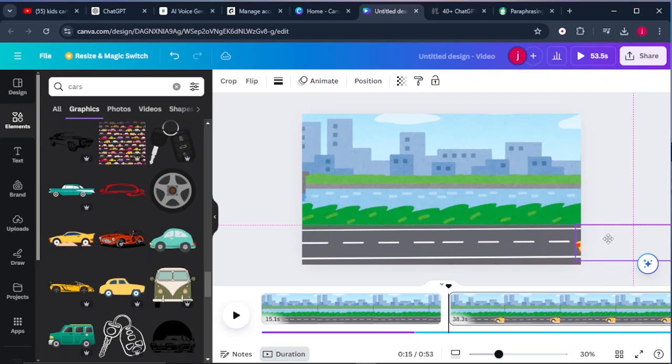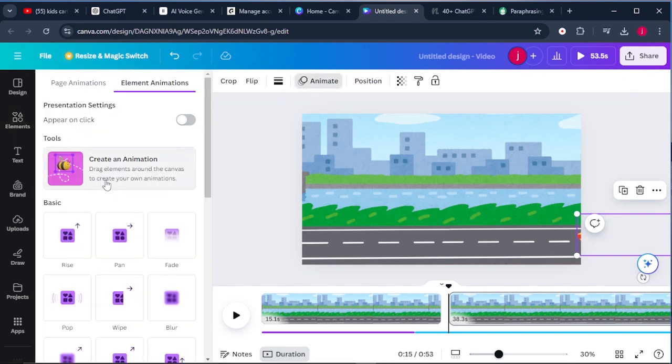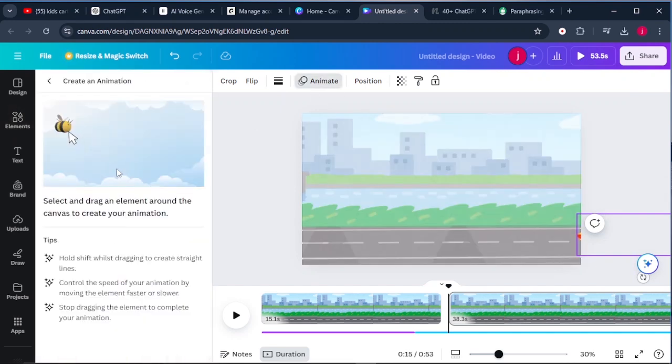So what we'll simply do is we'll put the car here and we're going to animate it so that it moves forward by coming to where it says animate, and we'll select here where it says create an animation. And we're going to drag our car to move in the straight direction.